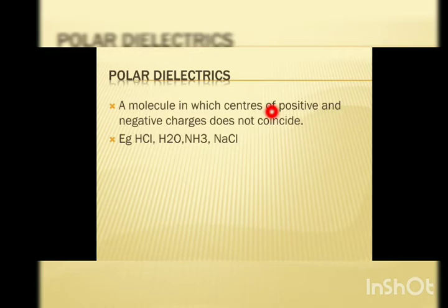So what is a polar dielectric? A polar dielectric is a molecule or a substance in which the centers of positive and negative charges do not coincide. From the examples, the concept will be much clearer to you. What are the examples of polar dielectrics? Hydrogen chloride, HCl, H2O, water, NH3, ammonia, and NaCl, that is sodium chloride.